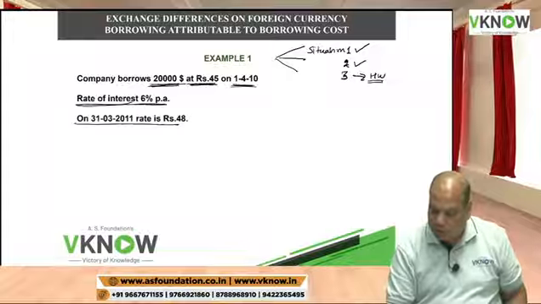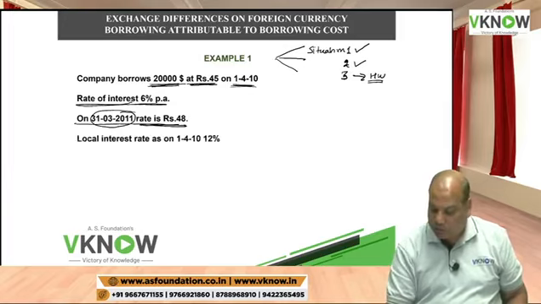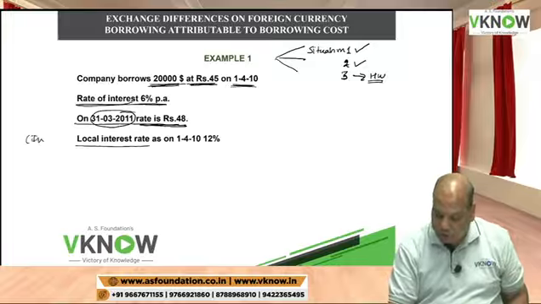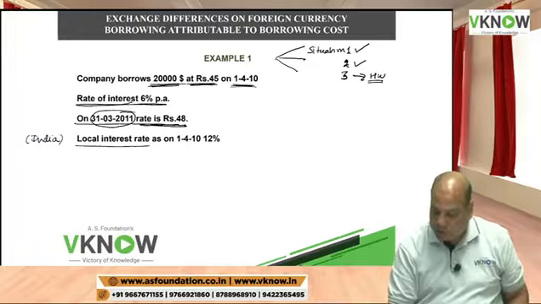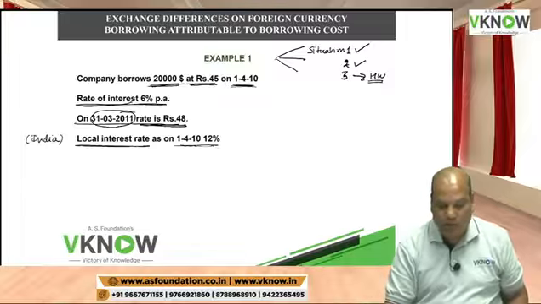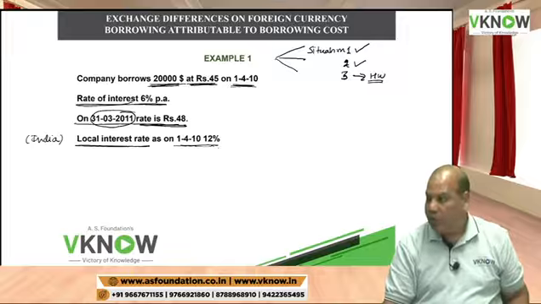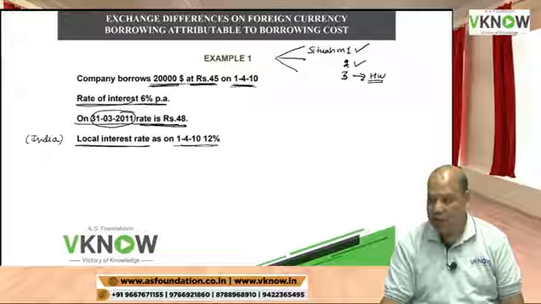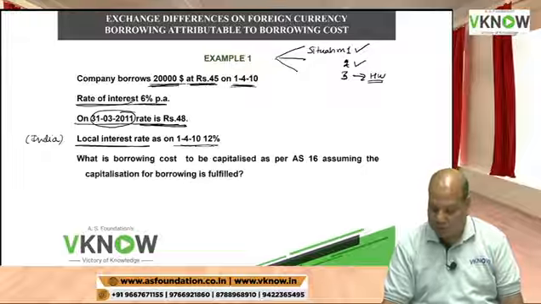On 31st March 2011, the end of the year, the rate is 48. The local interest rate, meaning in India if you borrow, is 12%.